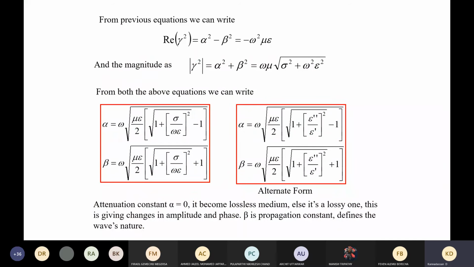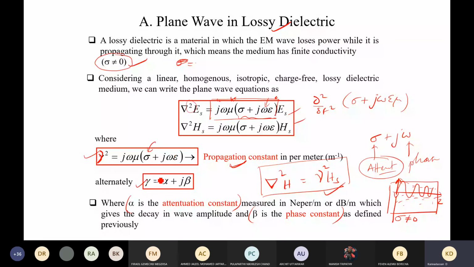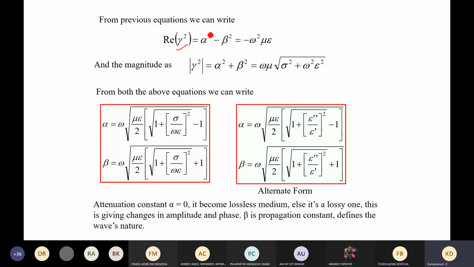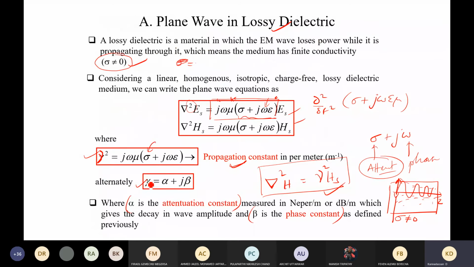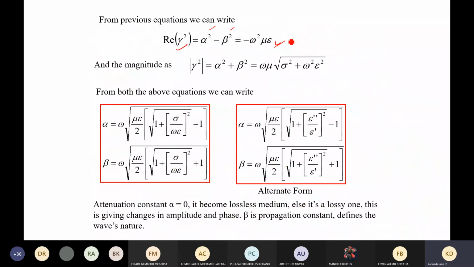And further we can define this. We can take the real part of that gamma, and let us take this equation and take the square of that. You will get alpha square plus beta square, which is nothing but the real part of this itself. By stating this equal to alpha and this equal to beta, you will get this equation.